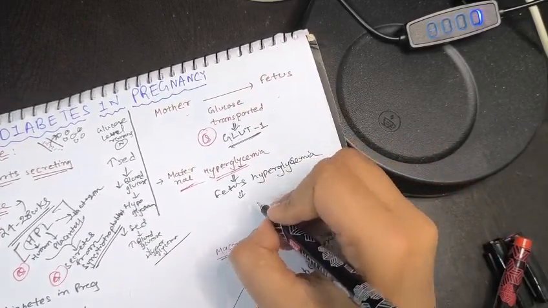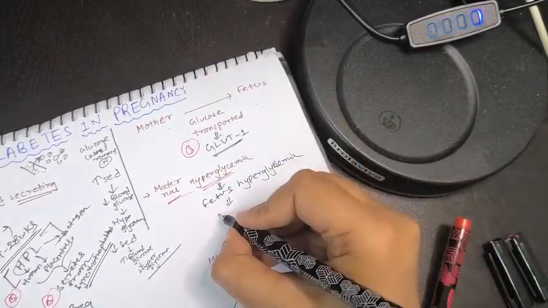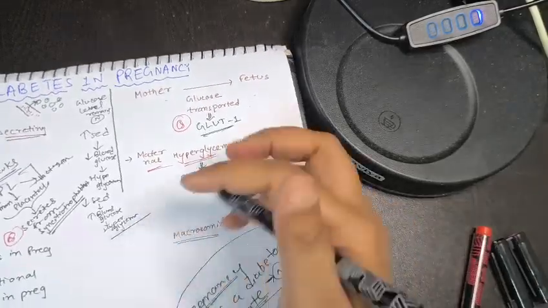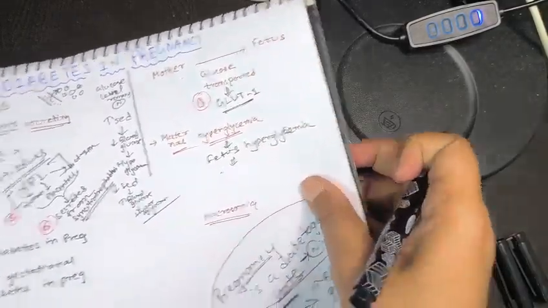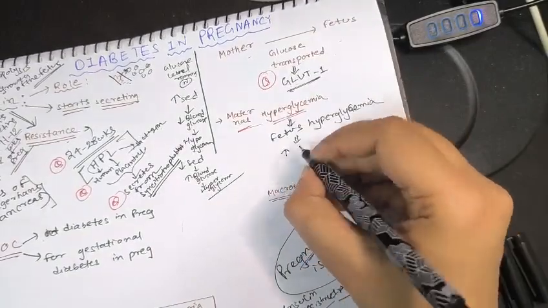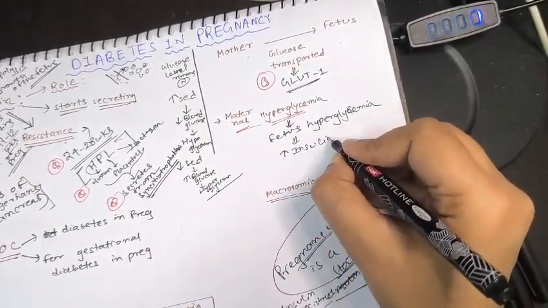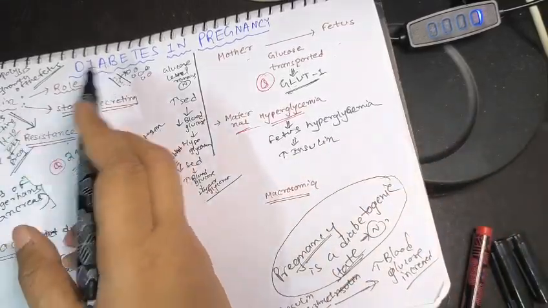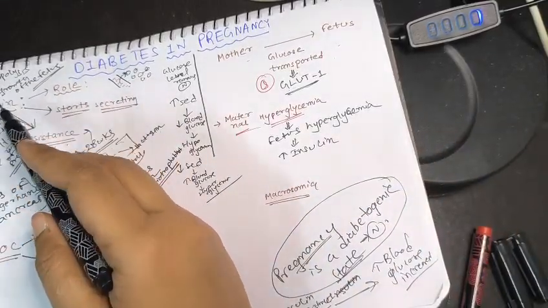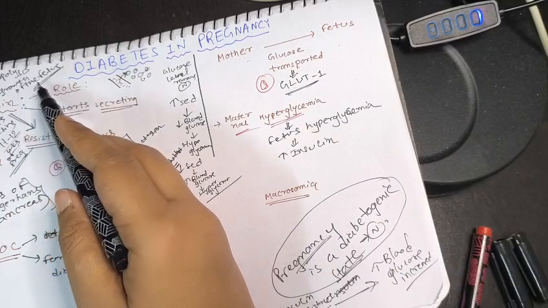So due to the fetal hyperglycemia, the fetus will start producing more insulin. What I said earlier is that insulin is also responsible for the growth of the fetus.